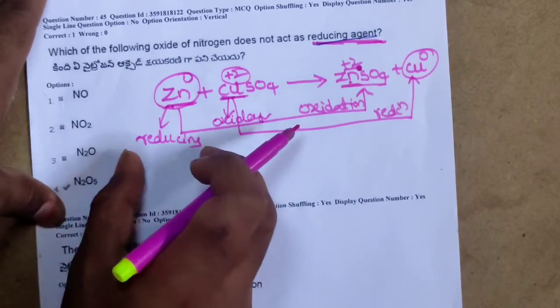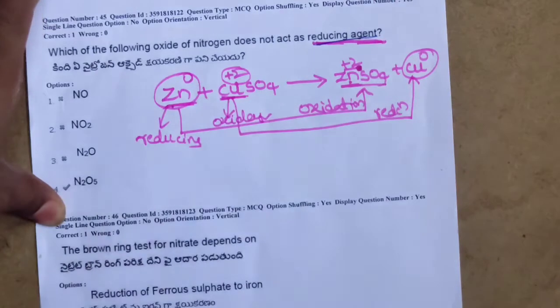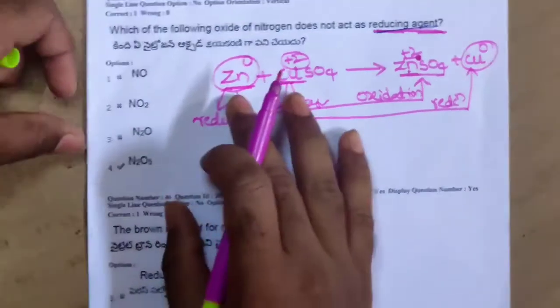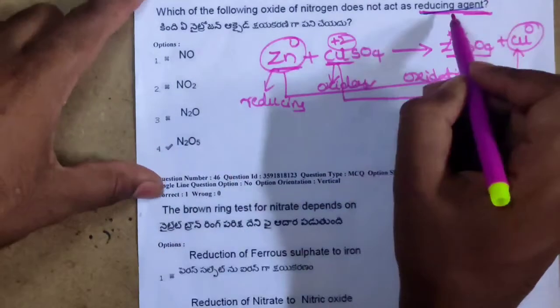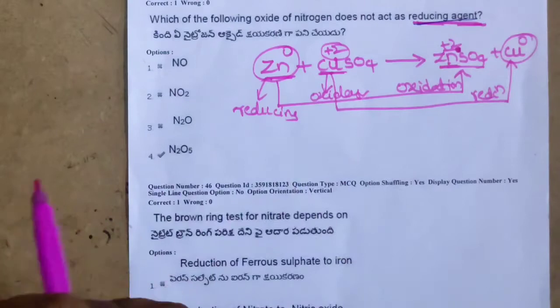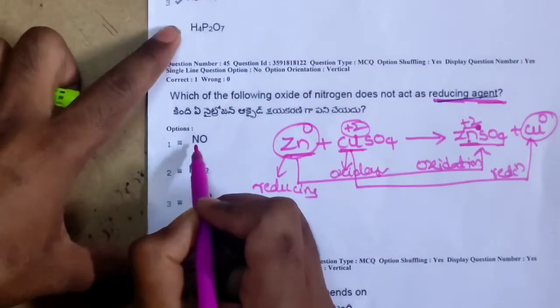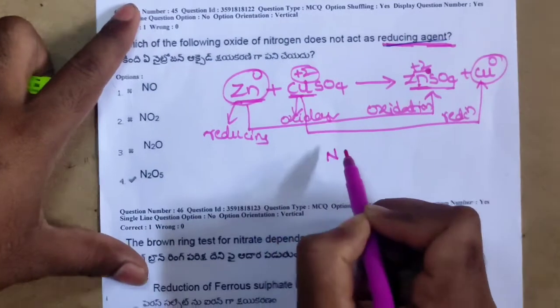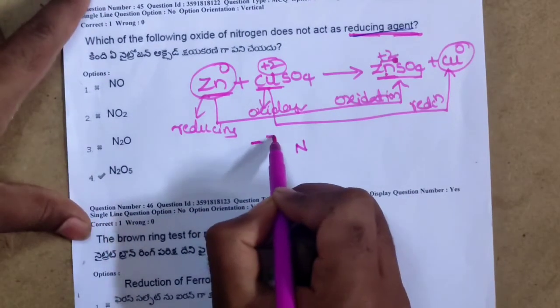Now by observing this, the reducing agent should have at least variable oxidation states.